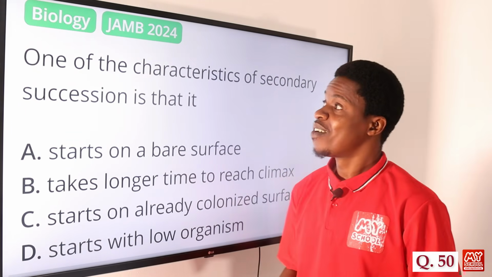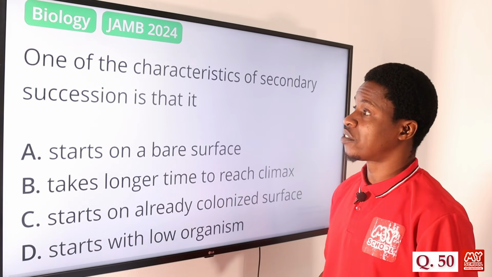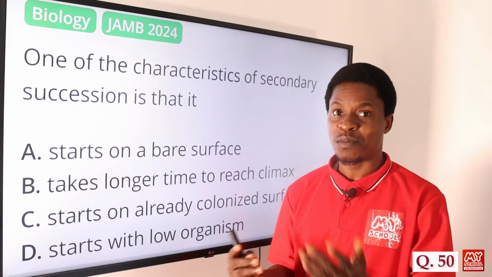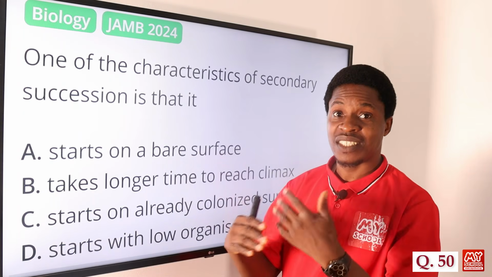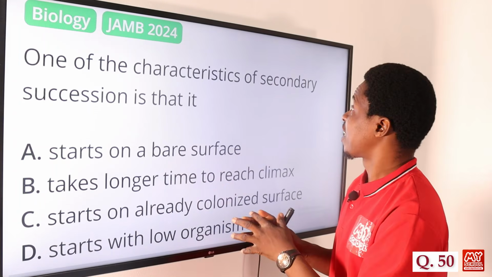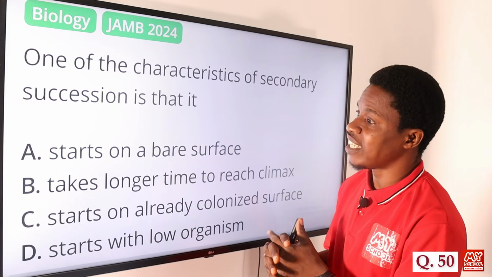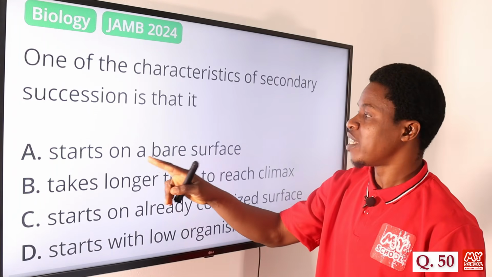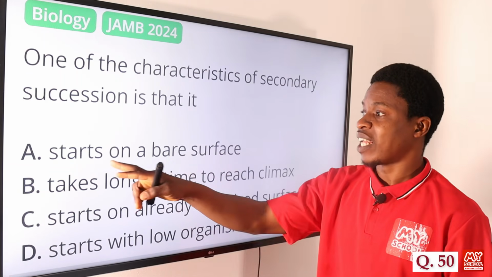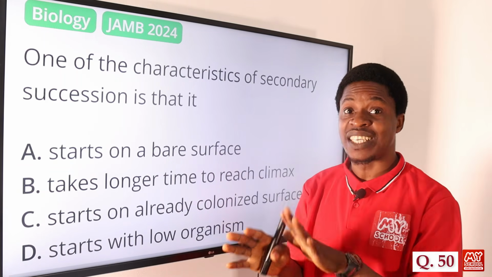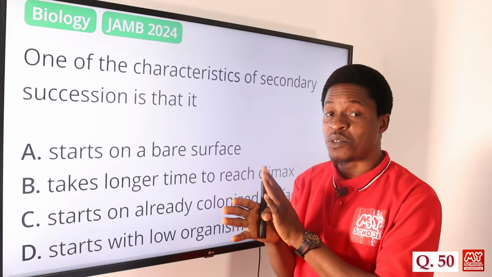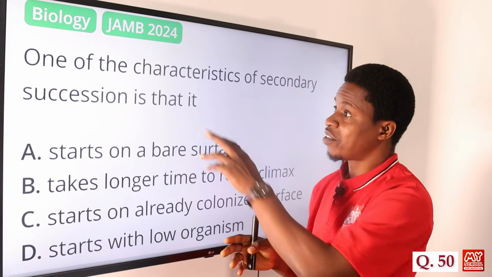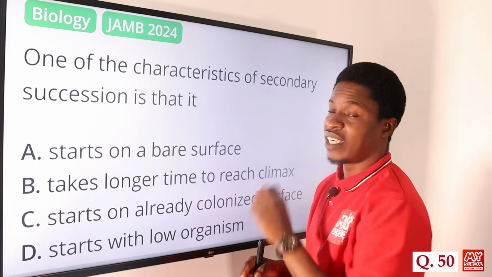Question 50. One of the characteristics of secondary succession is that it does what? We have explained succession before: primary, secondary, and tertiary. So one of the characteristics of secondary succession is that it, option A, starts on a bare surface. It would have started on a bare surface where no community has existed before. If it had done that, it would have been primary succession. But we are talking about secondary. So option A is not correct.